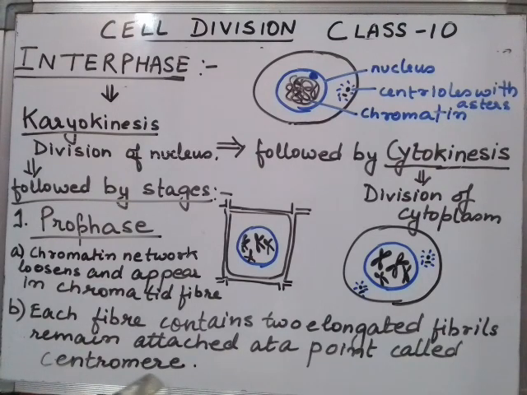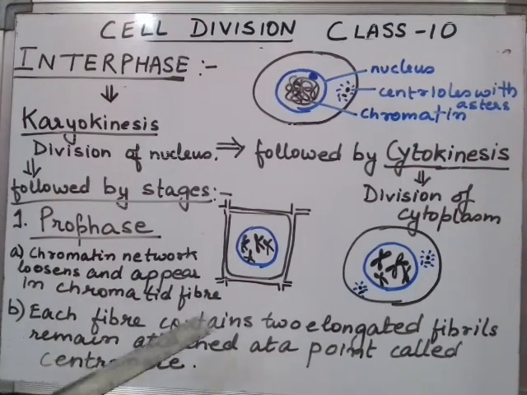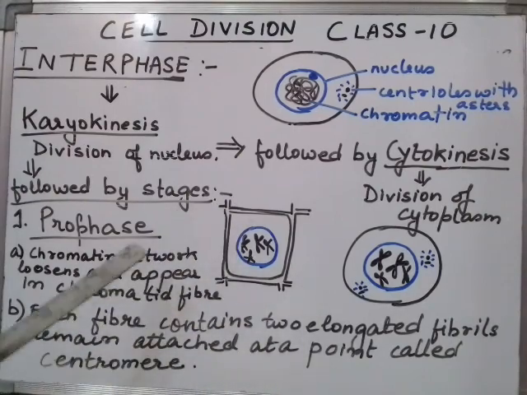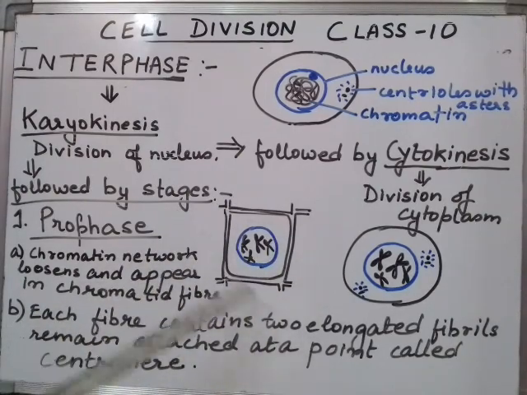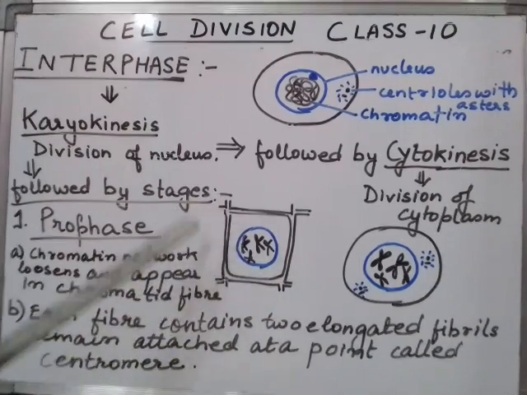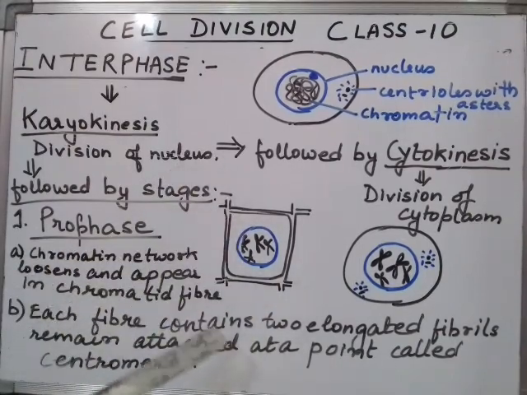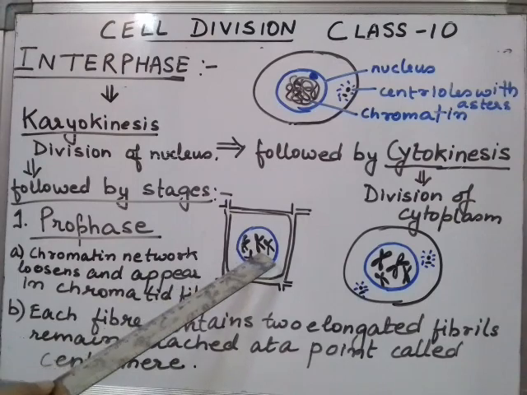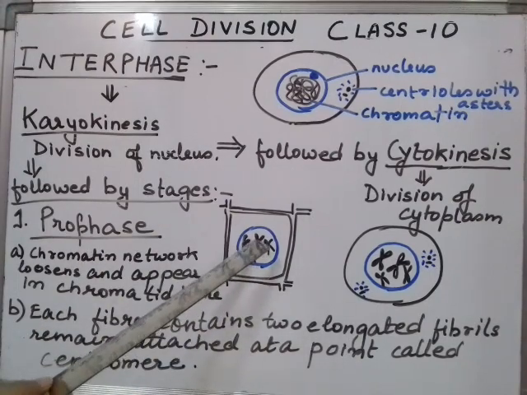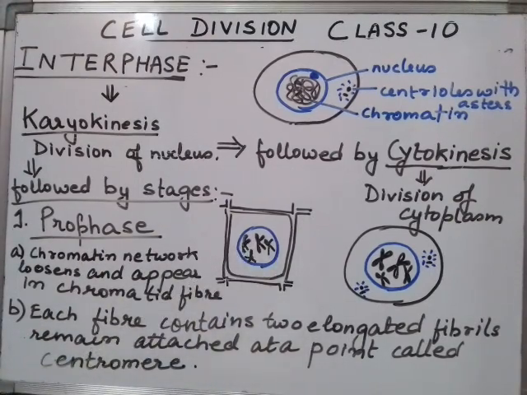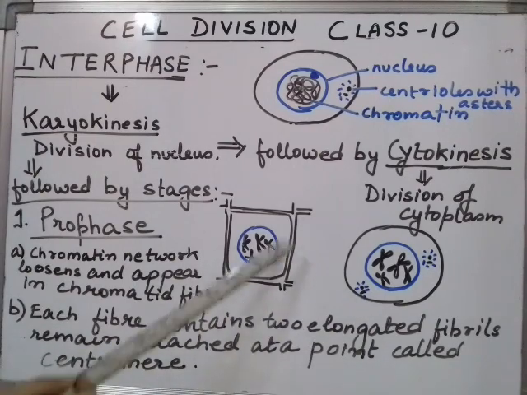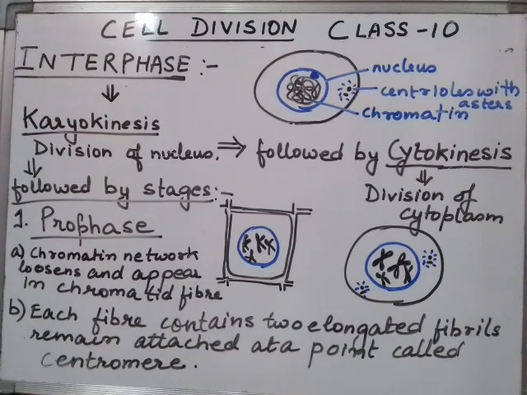This is very important to understand. When we study the structure of the chromosome, we will study it also. So in prophase there are a number of more characteristics we'll find. The first important characteristic is that the chromatin is now condensing and has come into the form of chromatids, and the centromere is the point of attachment of the chromatids. In a plant cell we cannot see any centrioles because centrioles are absent in plant cells.